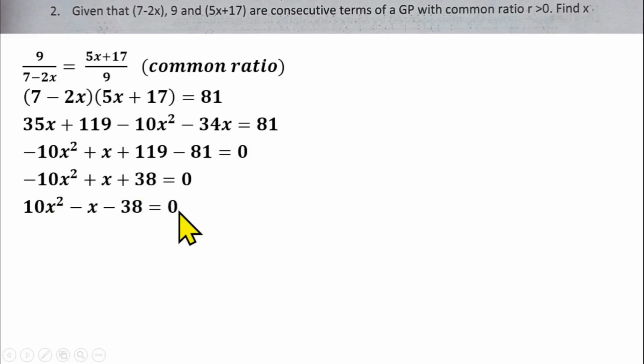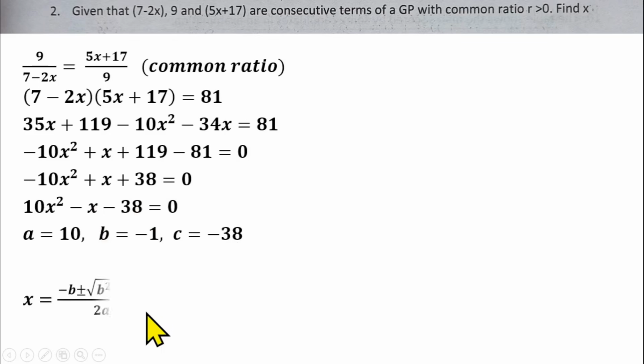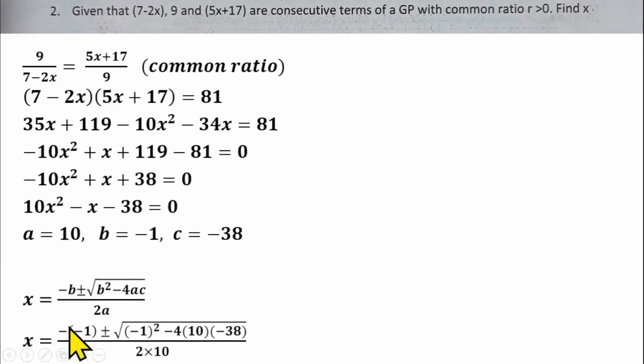So this is a quadratic equation now, to solve using any method that you understand. But I'm going to be using the formula method to solve this. Our A is 10, our B is minus 1, our C is minus 38. So using the quadratic formula, we have s equals minus B plus or minus square root of B squared minus 4AC, over 2A. If we substitute, we'll be having s equals minus open bracket minus 1, plus or minus square root of minus 1 squared minus 4 into 10 into minus 38, over 2 times 10.